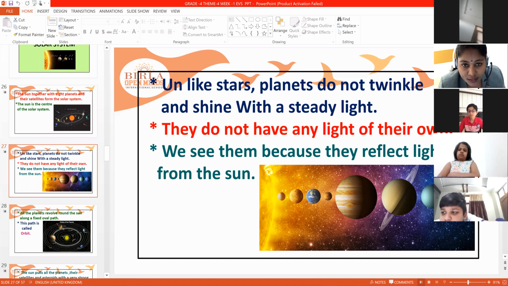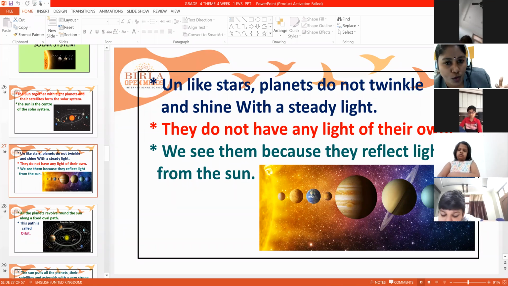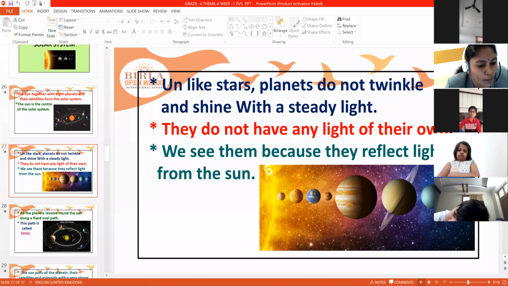See how big the sun is. The sun can give light to all the planets including Earth. That's the reason we receive light from the sun, and that light is used for many purposes on Earth. You can't expect your life without the sun for even one day. The sun is a very, very important thing. Plants cannot prepare food without the sun. If plants cannot prepare food, we don't have food, and there is no life on Earth. So it is the most important thing.